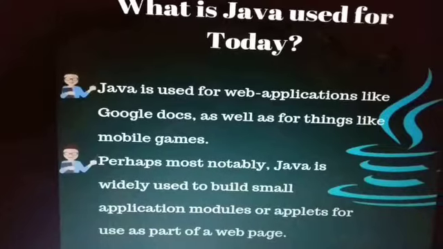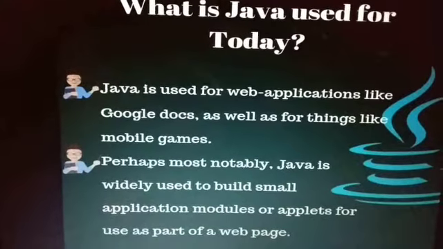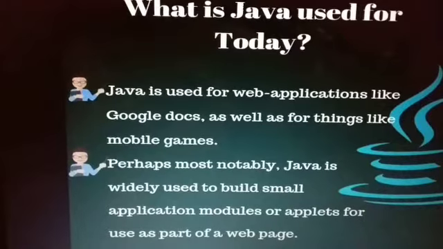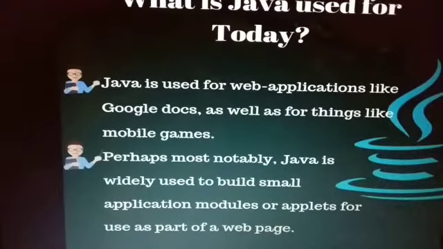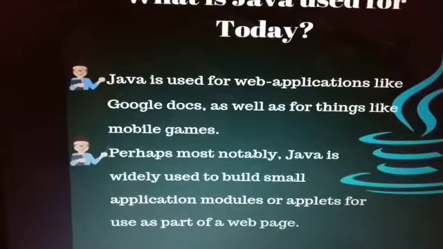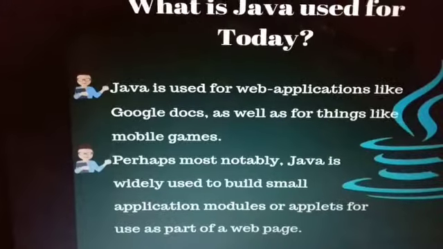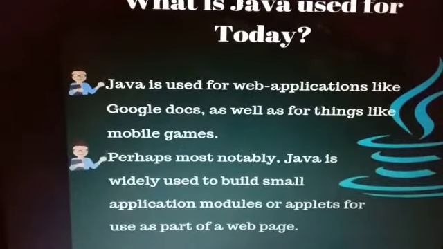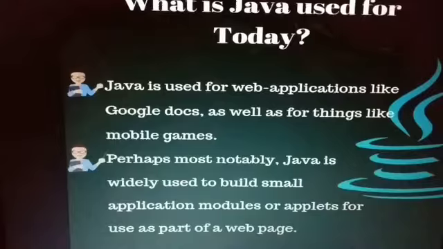What is Java used for today? Java is used for web applications like Google Docs as well as mobile games. Java is even used for small applications, web pages, etc. The first smartphone contained Java games.